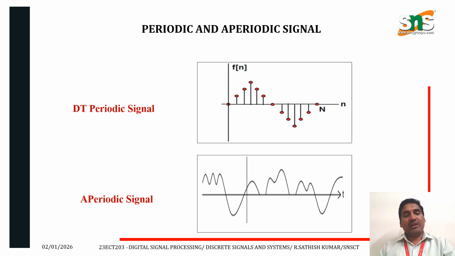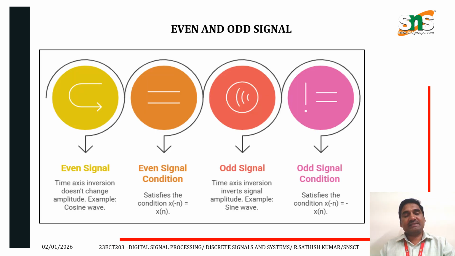Next one, periodic and aperiodic signal. A signal is said to be periodic if it repeats at regular intervals. A signal which does not repeat at regular intervals is called an aperiodic signal. Next one, even and odd signal. A signal is said to be an even signal if the inversion of the time axis does not change the amplitude.